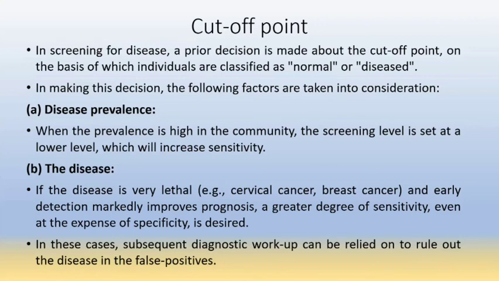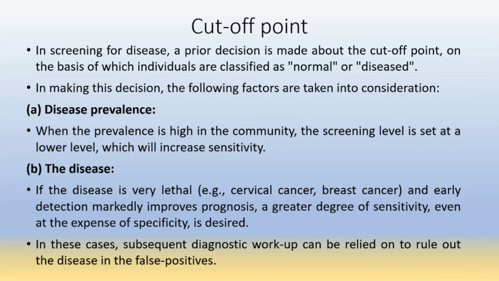And if the disease is very lethal, for example cervical cancer or breast cancer, early detection markedly improves the prognosis, so a greater degree of sensitivity is needed, even at the expense of specificity. In these cases, subsequent diagnostic workup can be relied on to rule out the disease in a false positive.